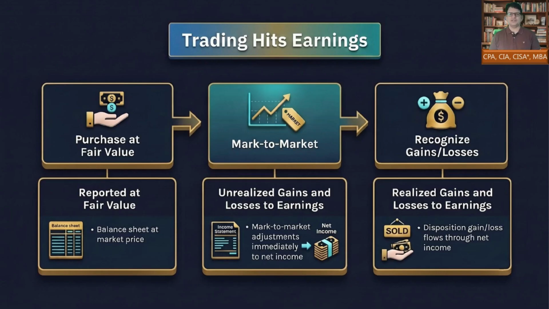Because the holding period is short by design, US GAAP sends fair value changes directly into net income. At each reporting date, the security is marked to fair value, and unrealized gains and losses run through the income statement even before sale. When the security is actually sold, realized gains and losses also go to earnings. Trading is the most talkative category in the ASC 320 family. Every market movement quickly shows up in income. That can create earnings volatility, but that volatility is exactly the point. If the purpose is active short term trading, the financial statement should reflect that current market movement.